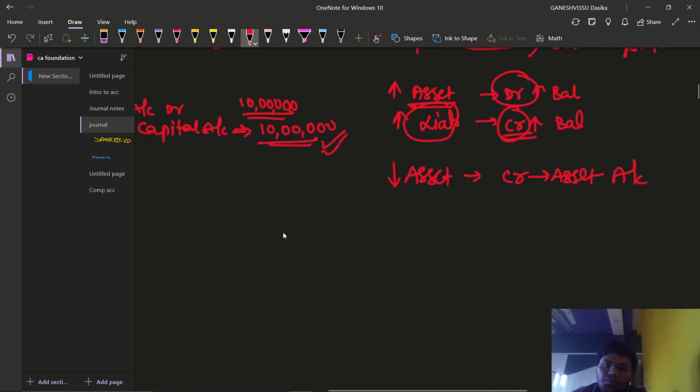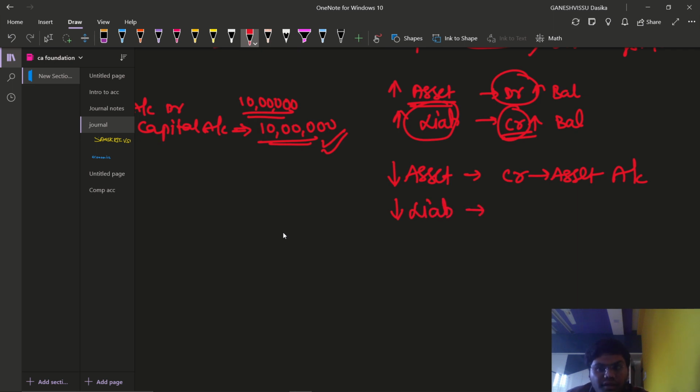Credit asset account. Then, whenever you are increasing liabilities, we are going to add to the credit side of the account. That means we are going to increase our credit balance. Whenever we are required to decrease the liability balance, that means we are decreasing the credit balance. Then if you are required to decrease the credit balance, you are required to debit that liability account.